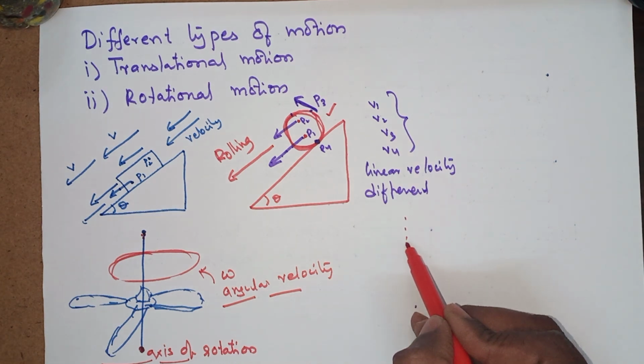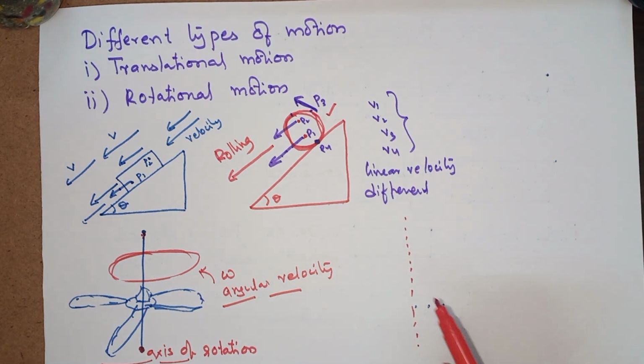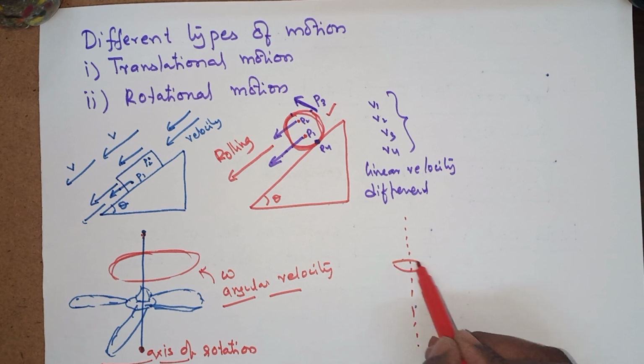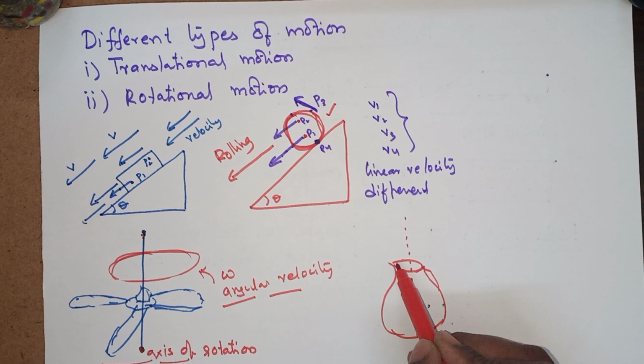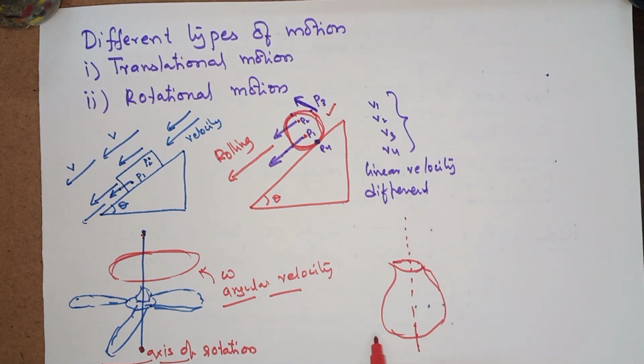Similarly, you can expect the same kind of example, which is a pot. A potter is making a pot, while the mud is being rotated about an axis and made into a simple shape. This is anti-clockwise rotation, and this is also called rotational motion. These are the simple examples of rotational motion.